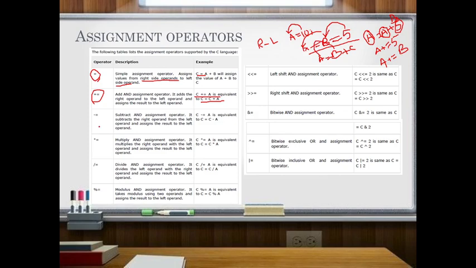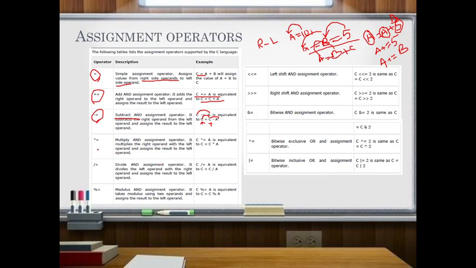Then similarly we use minus equal to, that is the subtract and assign operator. This is called the add and assign operator, and this is the subtract and assign operator. It subtracts the right operand from the left operand and assigns the result to the left operand. That is what we call a minus equal to. In this also it is similar: it must have the same operands, then only you can apply it, otherwise you cannot.